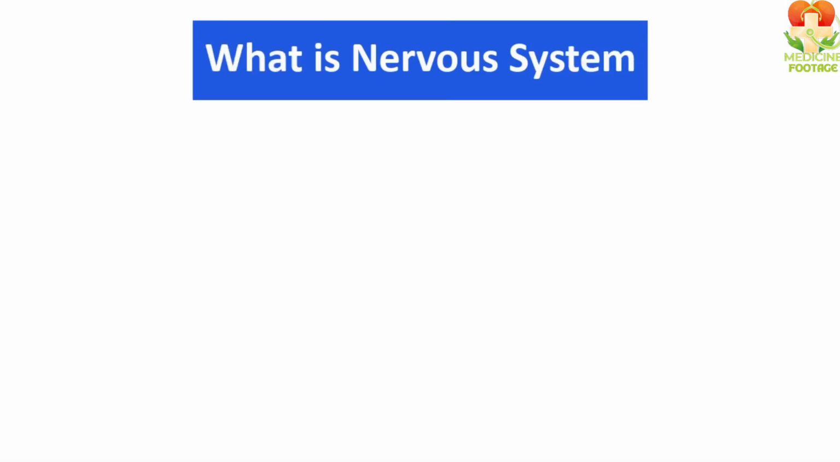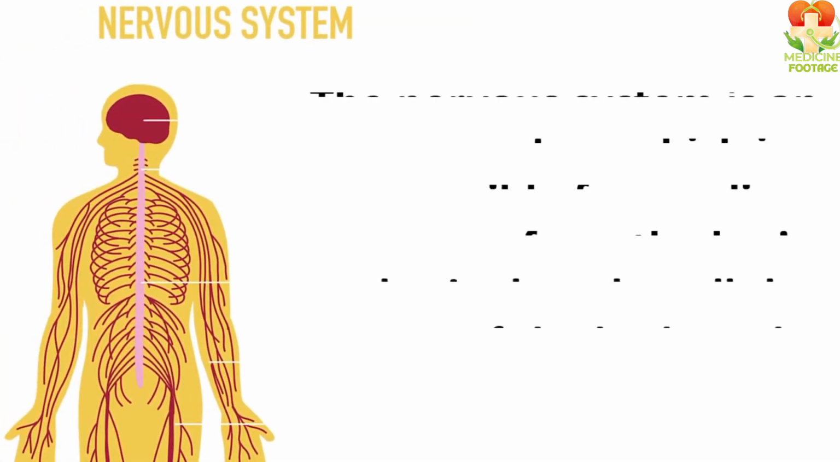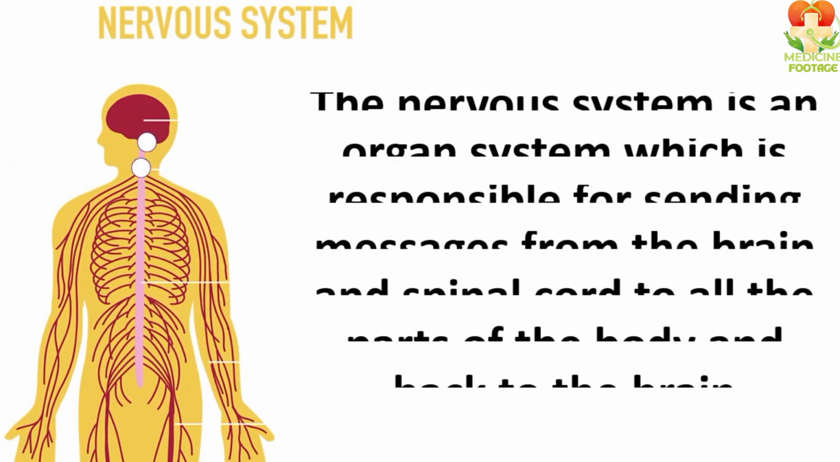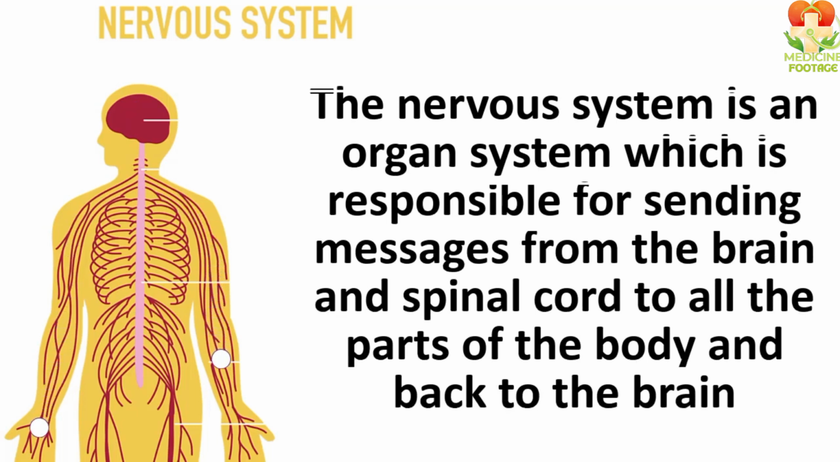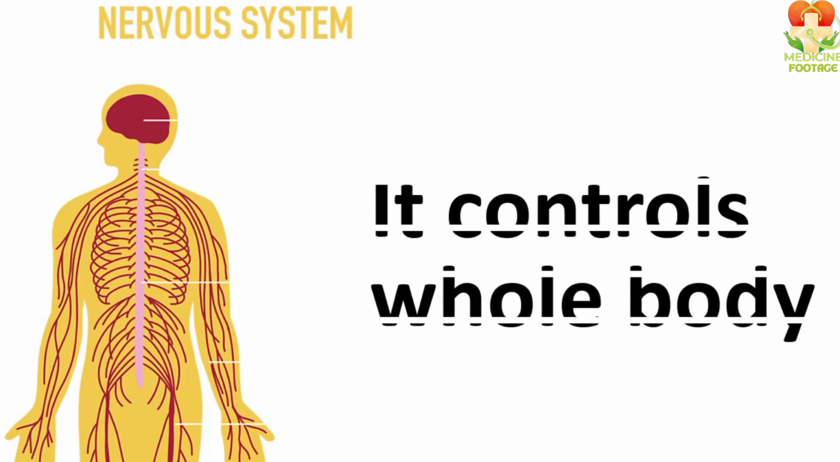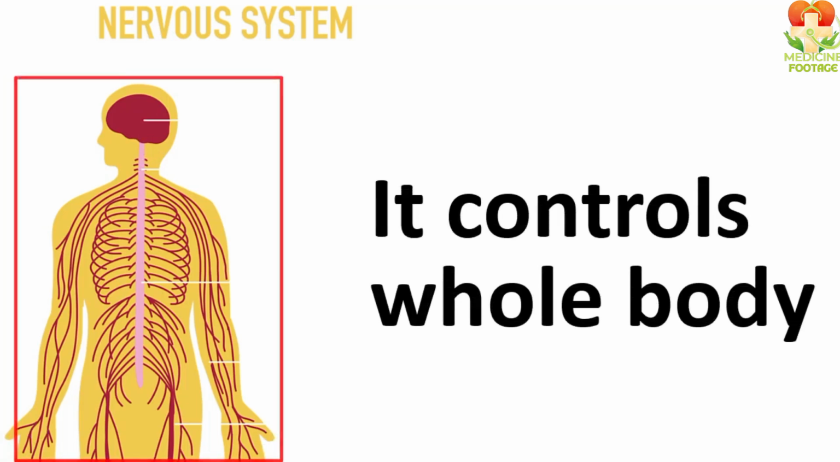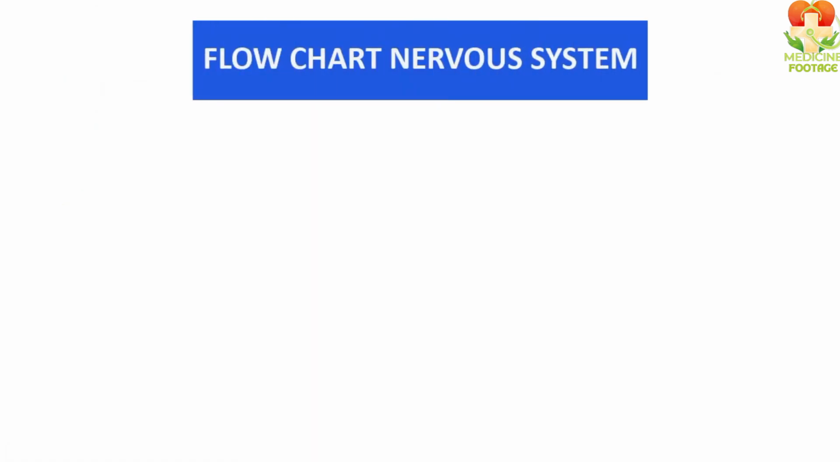First of all, let's understand what the nervous system is. The nervous system is a part of the organ system in which our brain and spinal cord send messages to the whole body, and all the parts of the body send messages back to the brain. This entire system is known as the nervous system. The nervous system controls all the systems and functions in our body. Let's explore the nervous system through a chart.